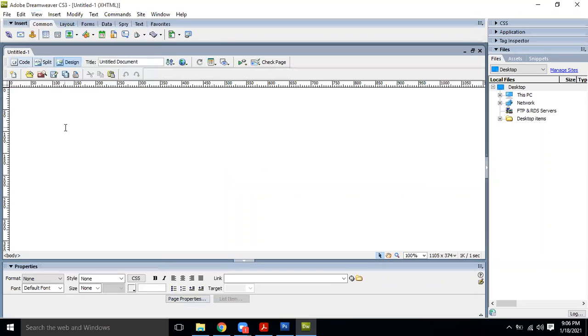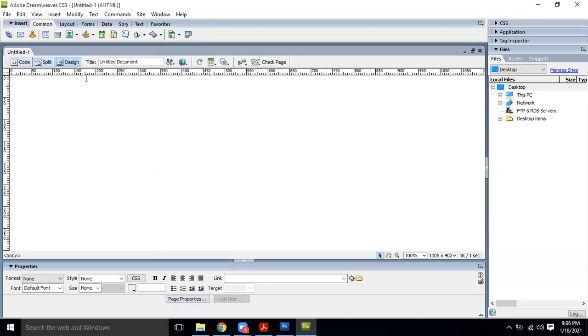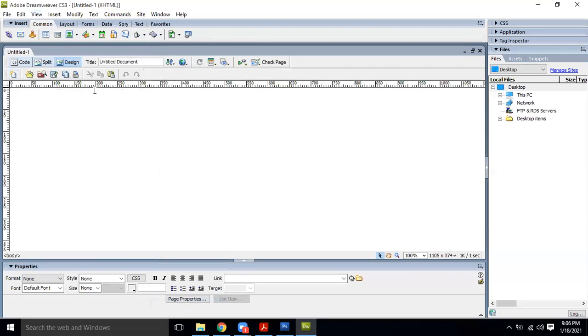If I click on the standard, we'll be able to see this. This is basically the standard toolbar over here. You see this one? These are the shortcuts which were not visible before. When I went to the view option and opened the tools, it is open. Now close it, then you are not able to see it, but we can go to the toolbars and standard, and we will be able to see these, where we can take new file, open, browse in bridge, save as, save all, print code.